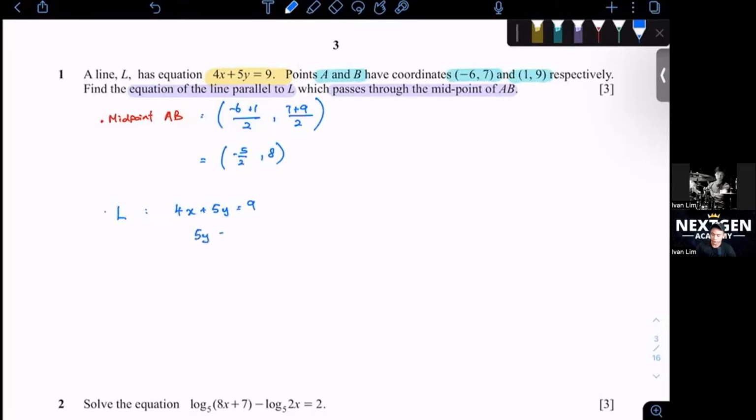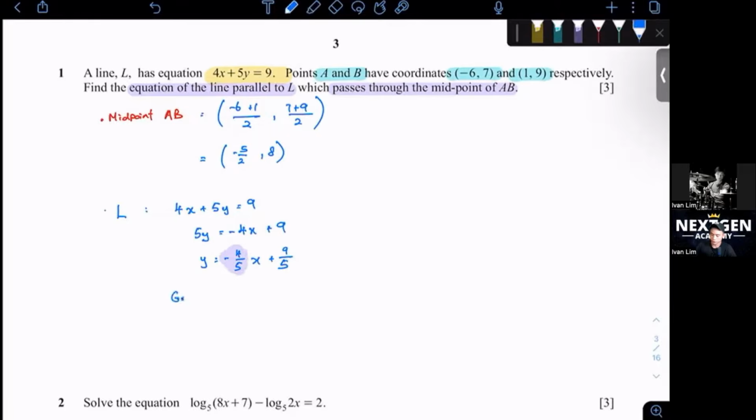So we've got to find the gradient based on this equation, which is to rearrange it to y equals mx plus c. Okay, and then you'll get y equals -4/5 x plus 9/5. Okay, the main thing that we want here is the gradient. So the gradient for equation L is -4/5.